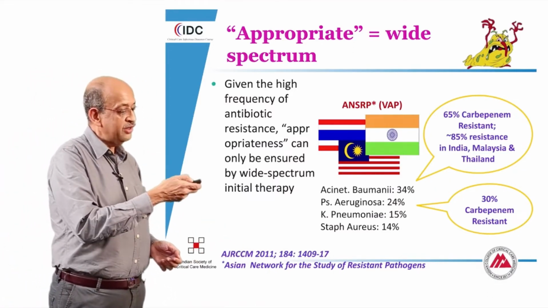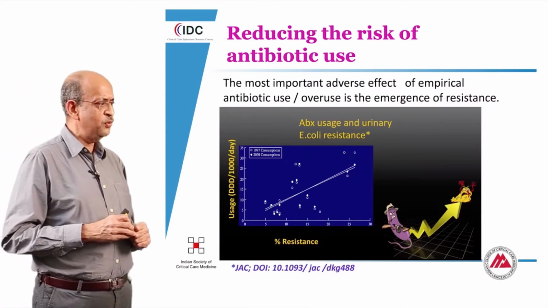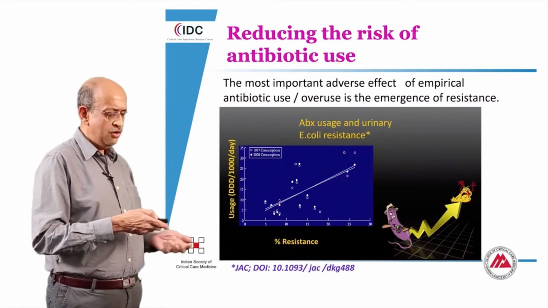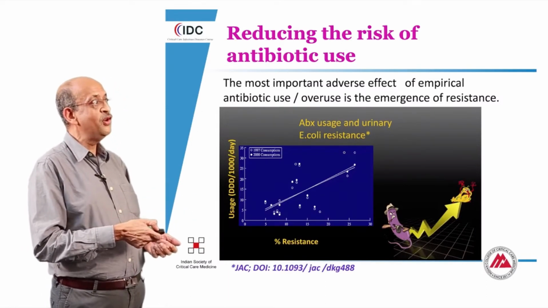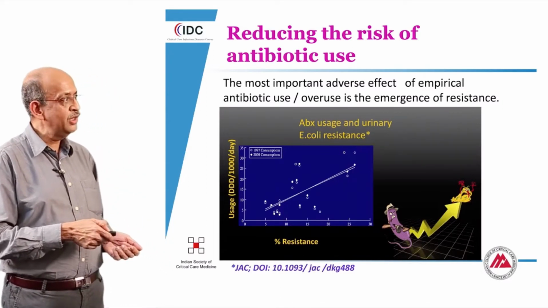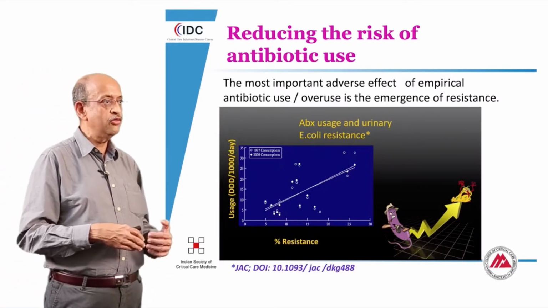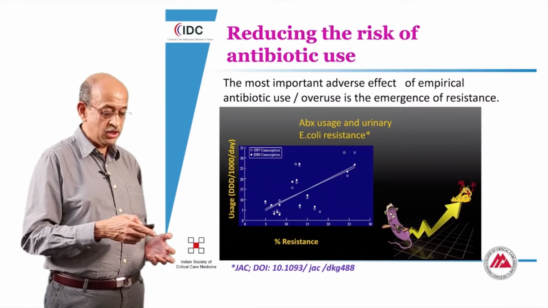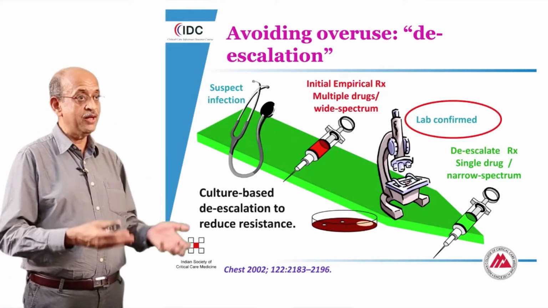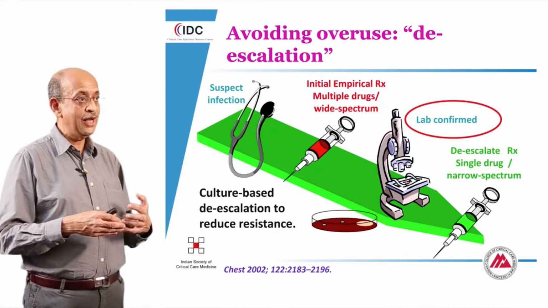So the problem or the risk that is associated with this is going to be the problem of the development of resistance. We clearly know that when we look at resistance as a function of the usage of the antibiotic, there is a clear linear relationship, and we really need to cut down on the use of antibiotics. So it becomes very essential that a second aspect of empirical therapy is to try and narrow down your spectrum as soon as we get lab confirmation.